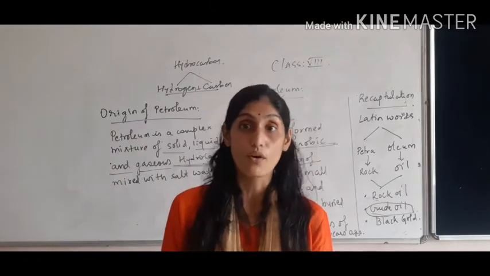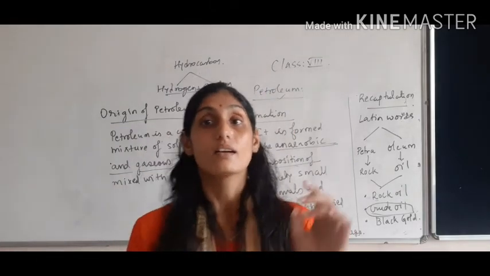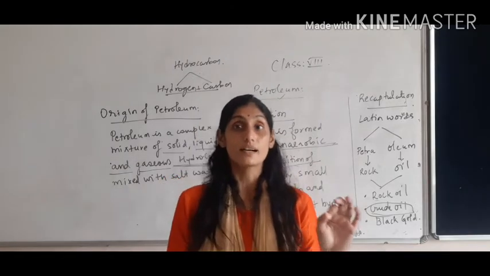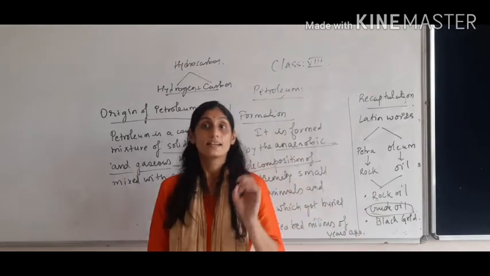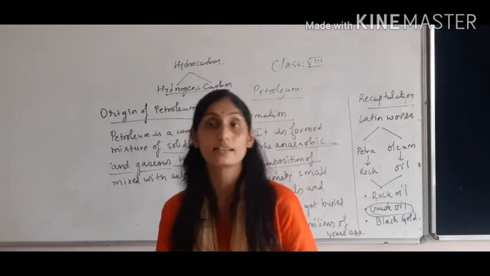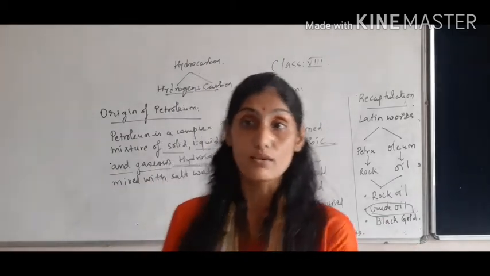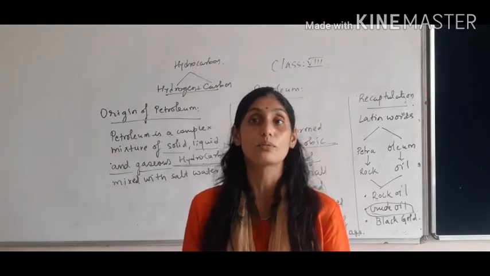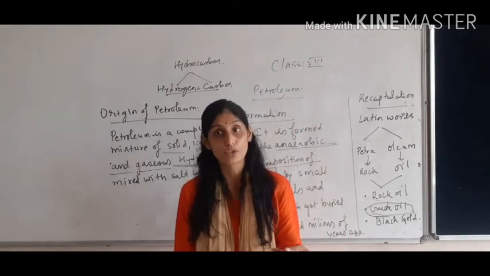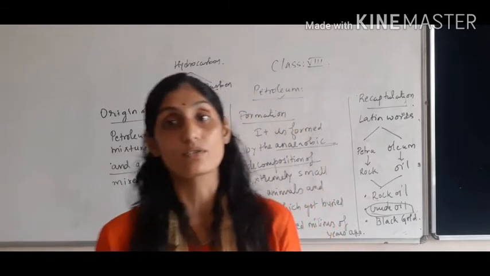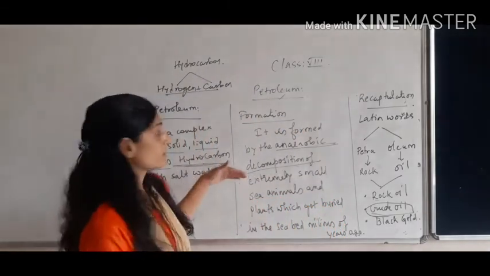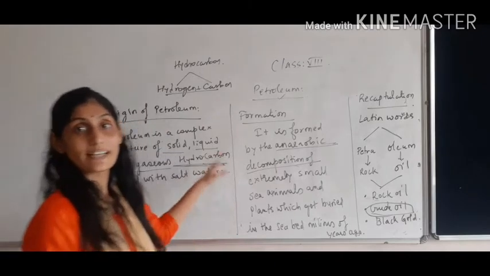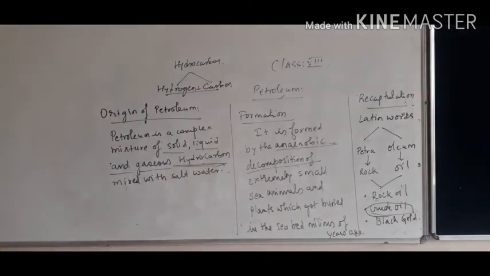Petroleum is a mixture of kerosene, paraffin wax, petrol and gasoline. So it is a mixture of thousands of products. How these products are obtained from petroleum, for that we have to learn about the refining of petroleum. So please kindly copy it, children.